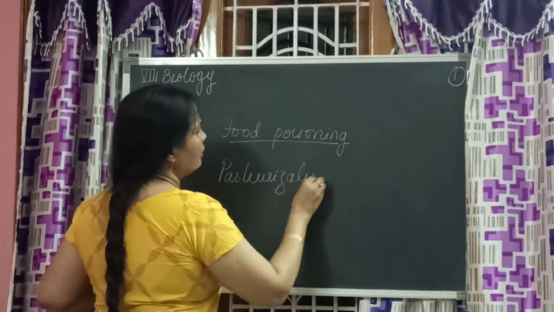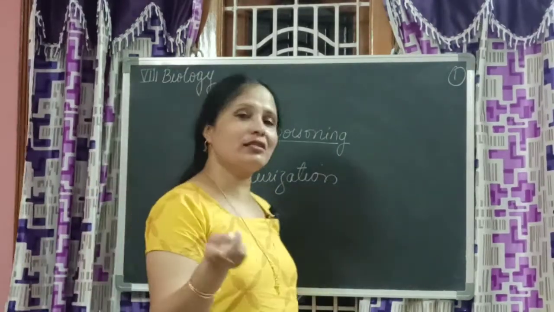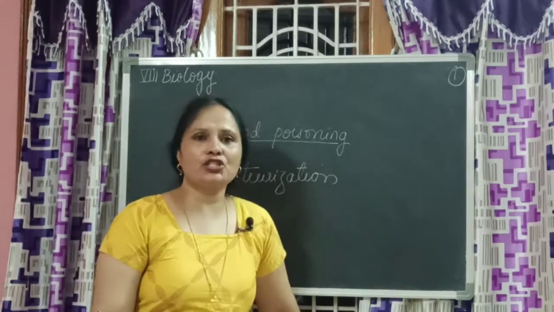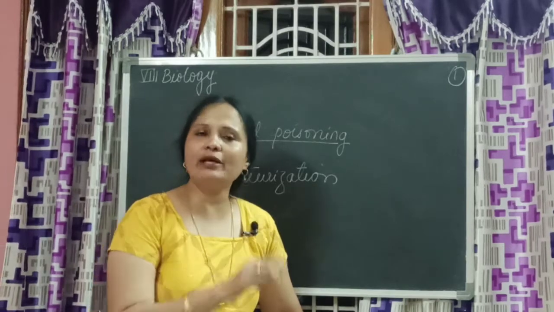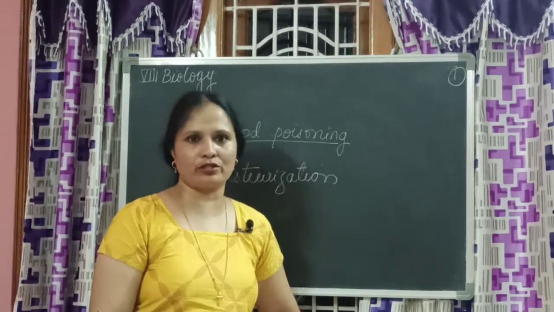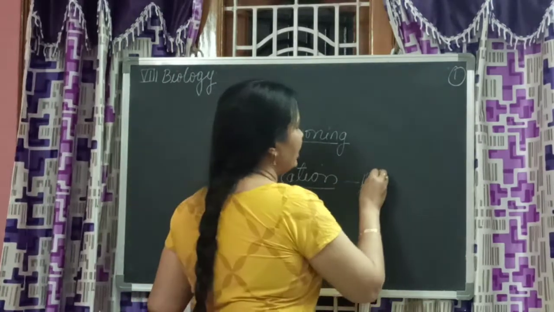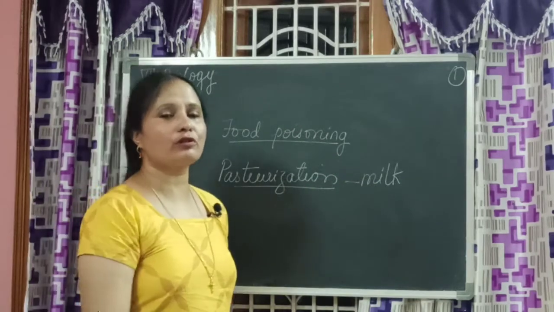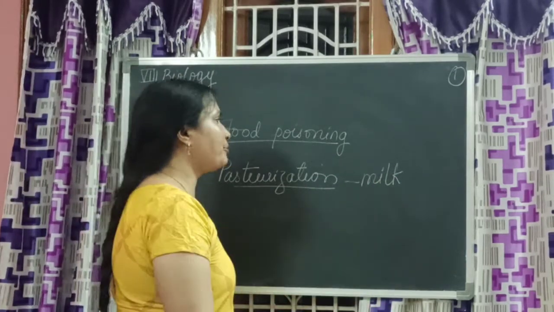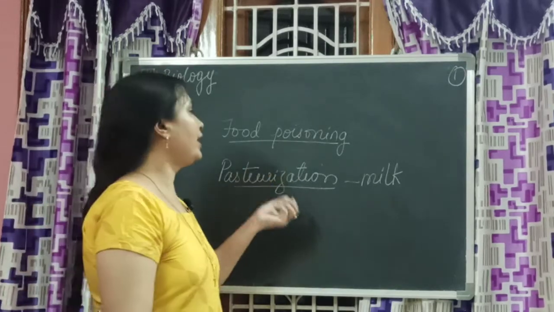This you are going to learn thoroughly, much more clearly in your later lessons in the same class. Pasteurization. Pasteurization is a method used to kill the microorganisms and preserve foods. Particularly, pasteurization is used for milk. Not only milk, in most other foods also, when they are fried at high temperatures, the microorganisms are killed. So, who gave this great idea is